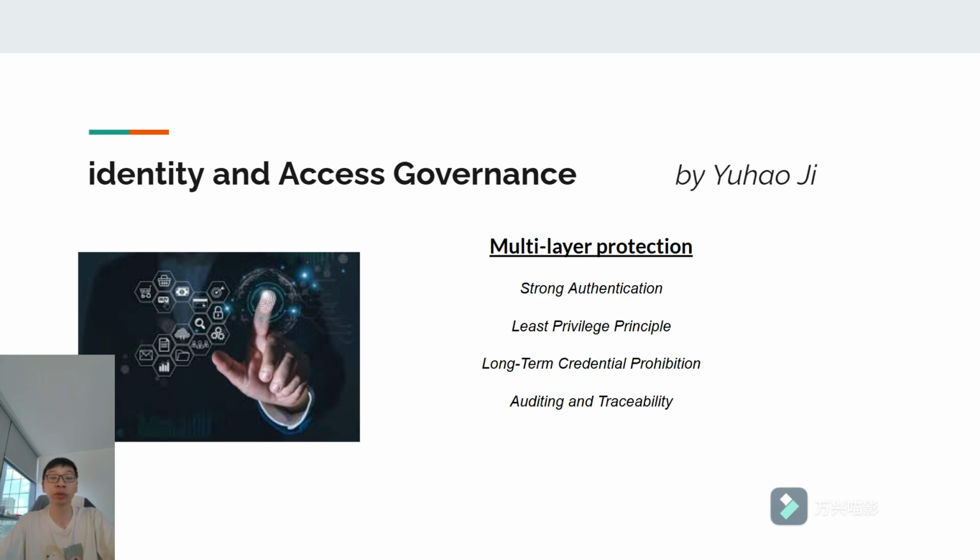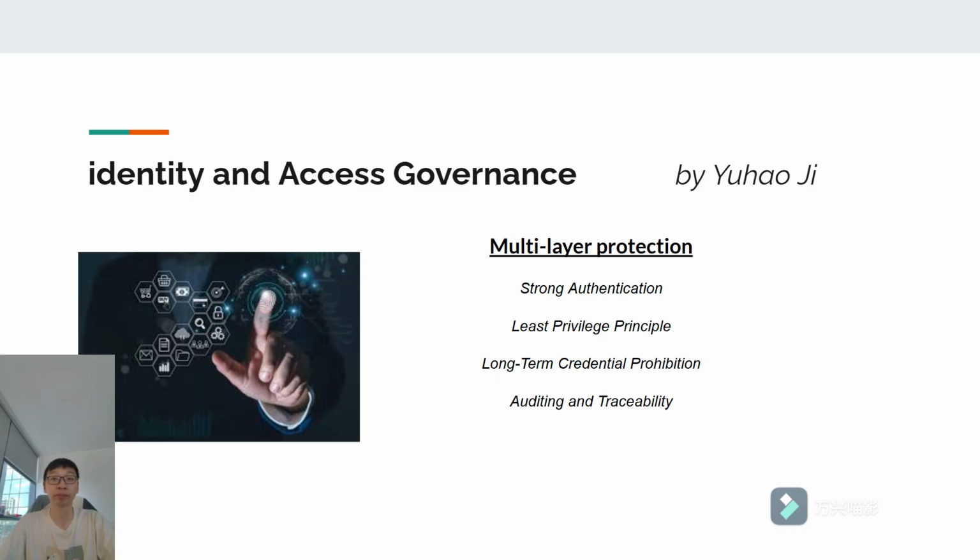We choose to implement identity and access governance through a multi-layered protection approach. First is strong authentication. All employees log in via SSO with MFA enabled. This will significantly reduce the account compromise risk.